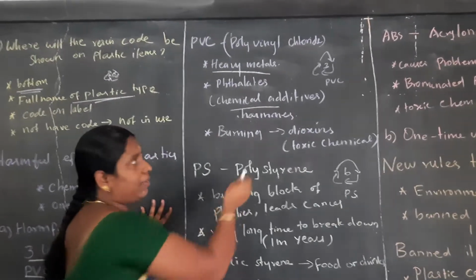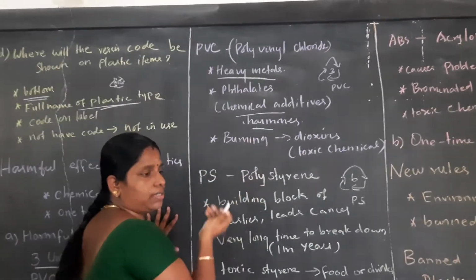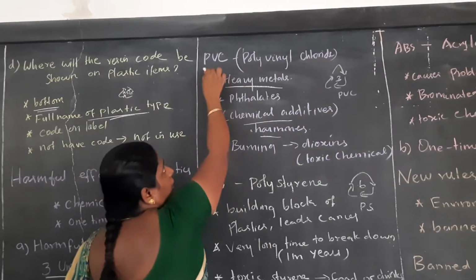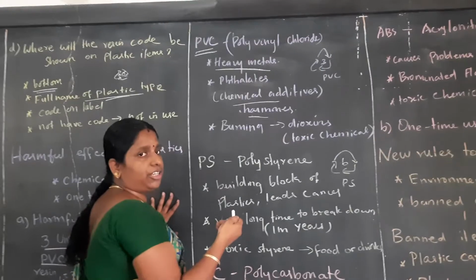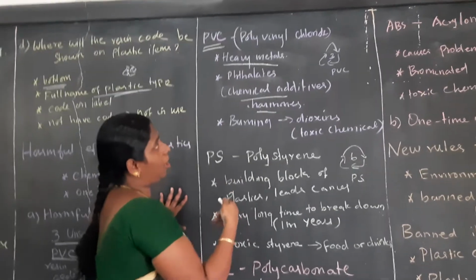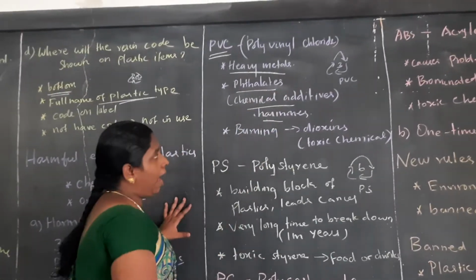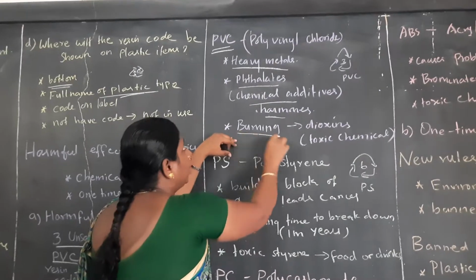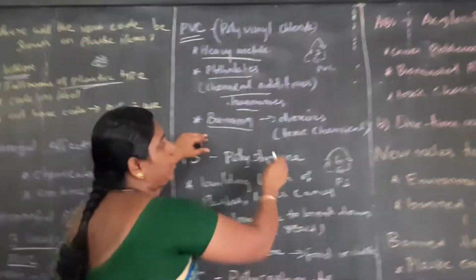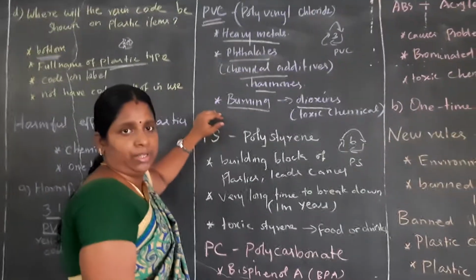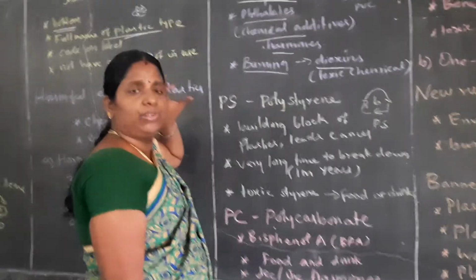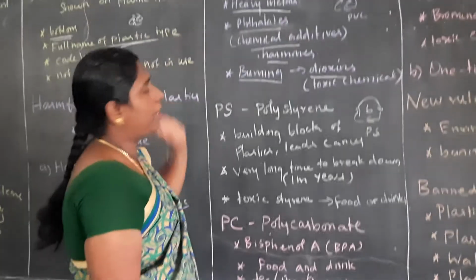If we use PVC-based plastic, those chemical additives will decrease our hormones and platelets. And third, if you burn PVC, it will produce dioxins, which are toxic chemicals. So these are the harmful effects of using PVC.